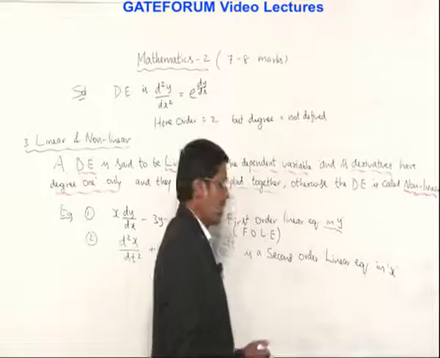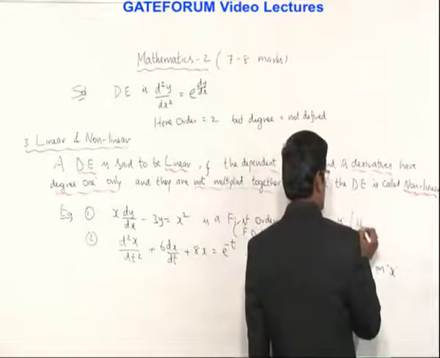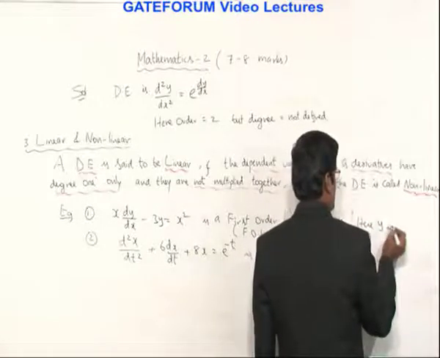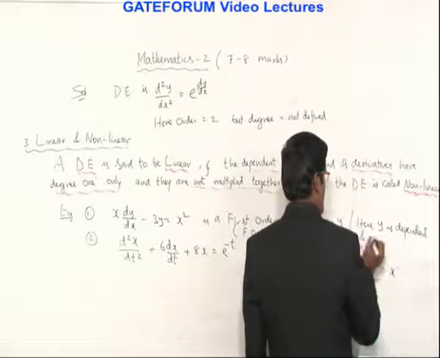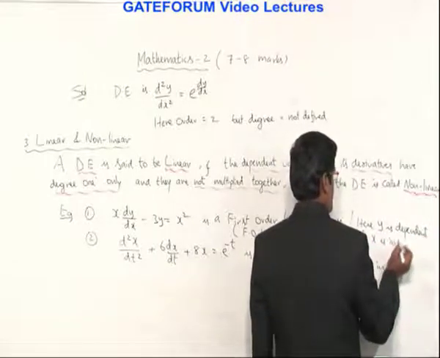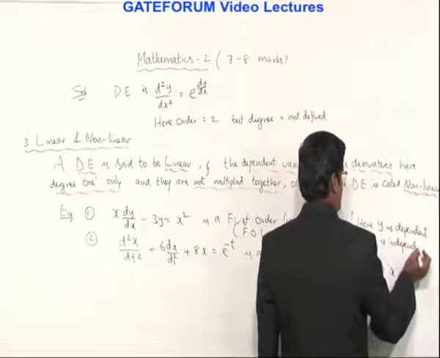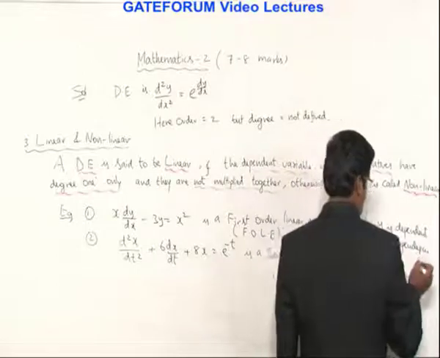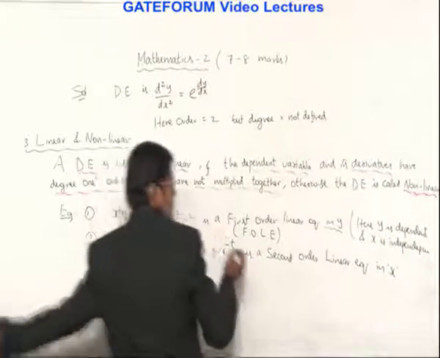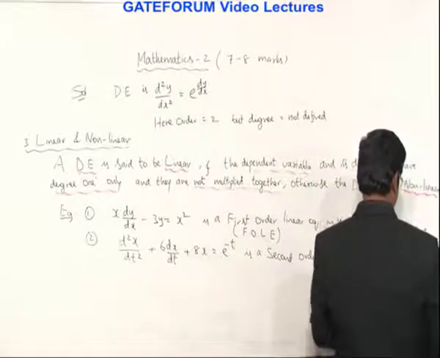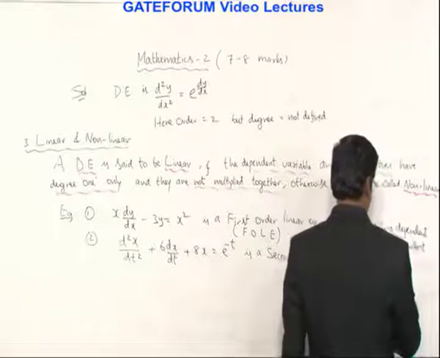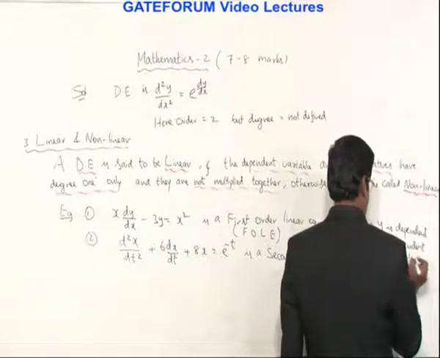x is dependent. Okay. So here y is dependent and x is the independent variable.